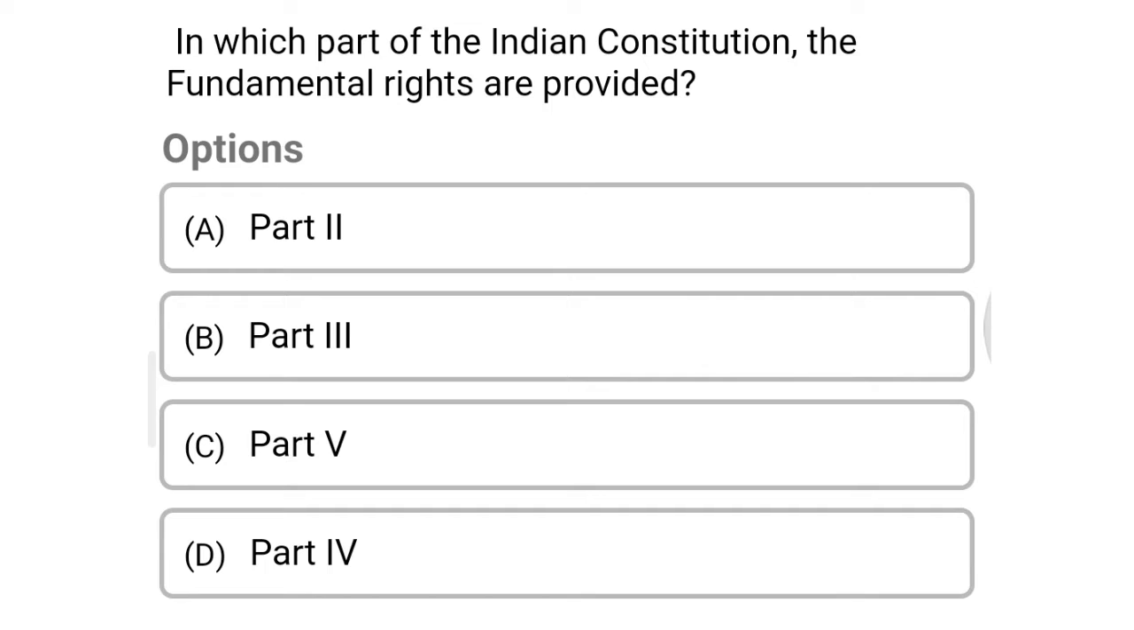Next question, in which part of the Indian Constitution are the fundamental rights provided? Option A, Part 2. Option B, Part 3. Option C, Part 5. Option D, Part 4. The correct answer is option B, Part 3.